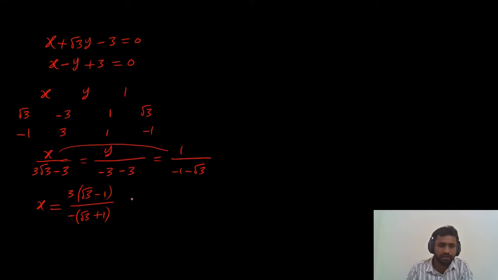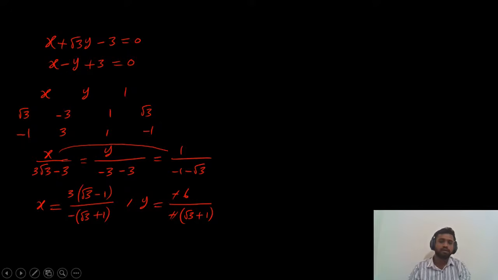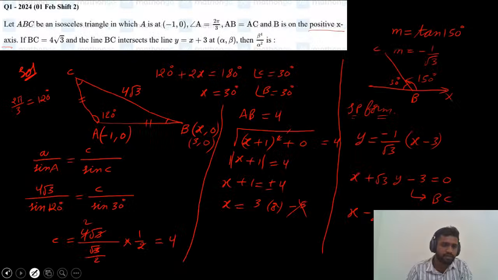And what is the value of y? The y value will be minus 6 divided by minus of root 3 plus 1. So here minus minus we can cancel. Now what they're asking: beta power 4 divided by alpha square.